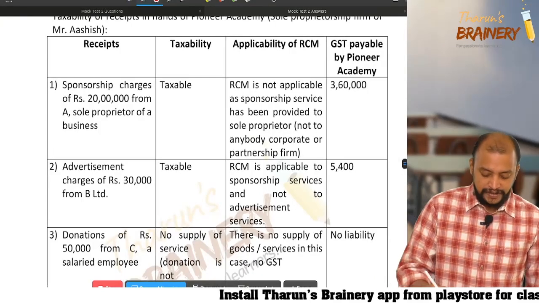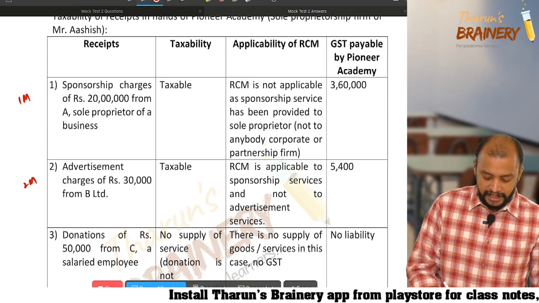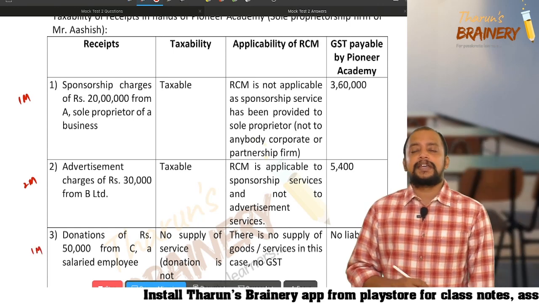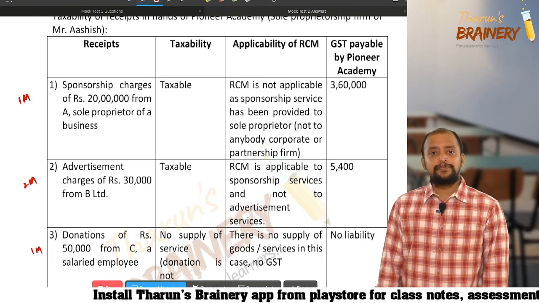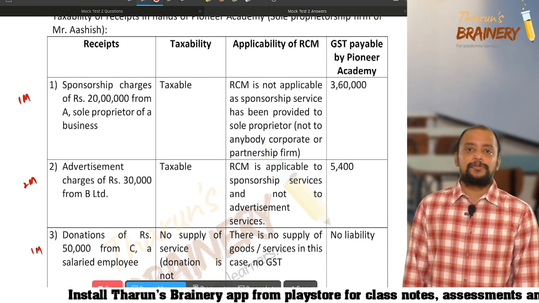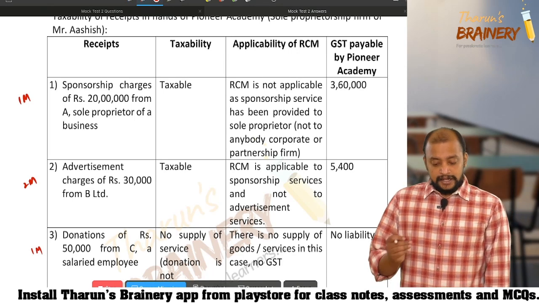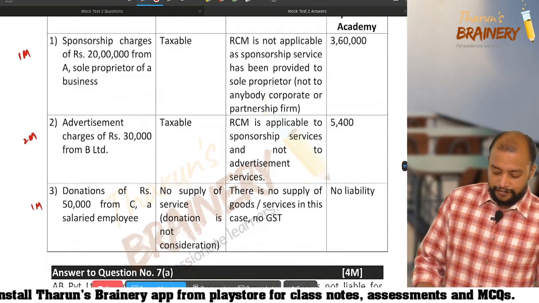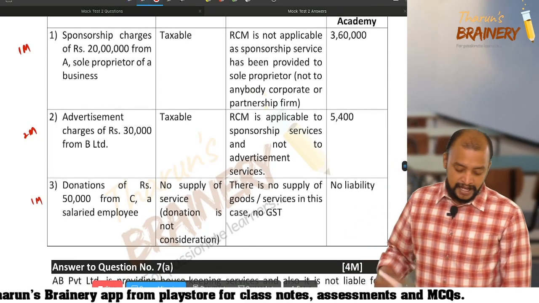If you have written the first one correctly, 1 mark, the second one correctly, 2 marks, and the third one correctly, 1 mark. You give marking that way. So that second point is a crucial one. Very important. If you have written it, you would have got 2 marks. This is how the step marking will also be in the exam. Then, if you have used your mind, you would have got good marks.